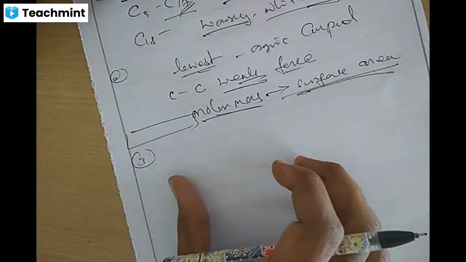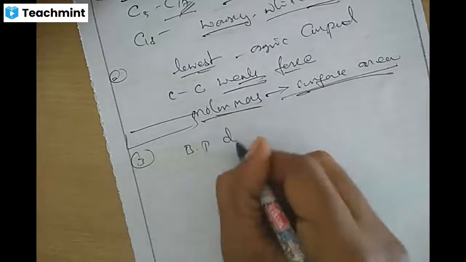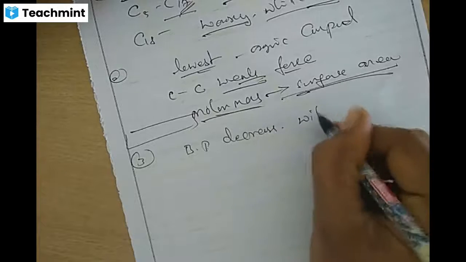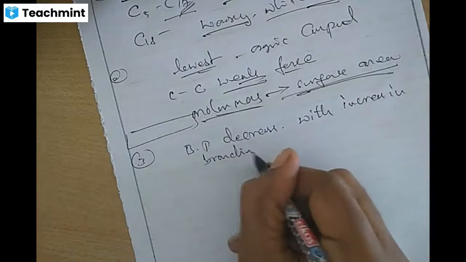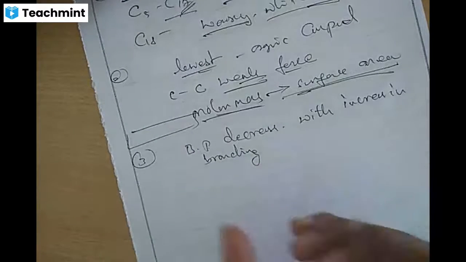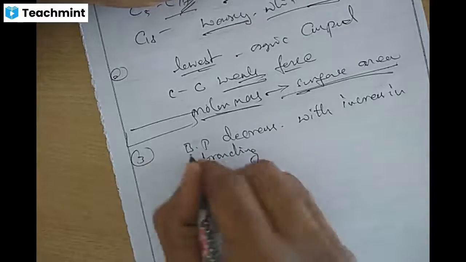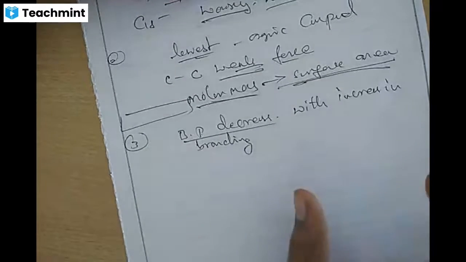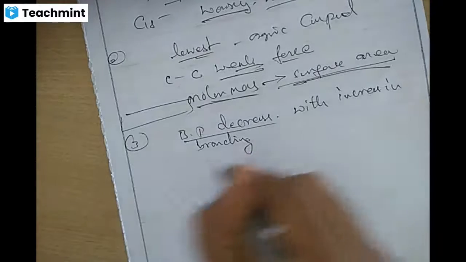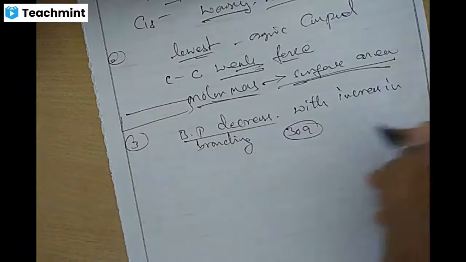Next, in isomeric compounds, with an increase in branching, the boiling point decreases. With more branching, there will be steric hindrance, a repulsive force between them, the force of attraction decreases, and the boiling point decreases. Last class I mentioned butane and pentane: normal pentane is 309 K, and neopentane is lower.